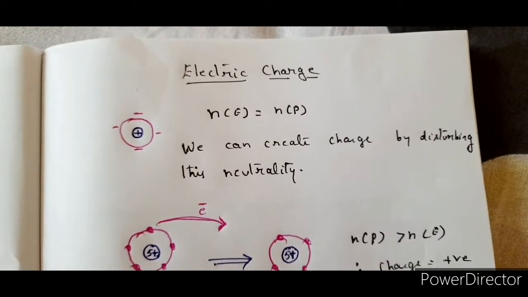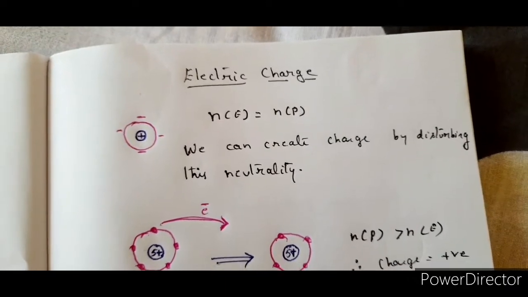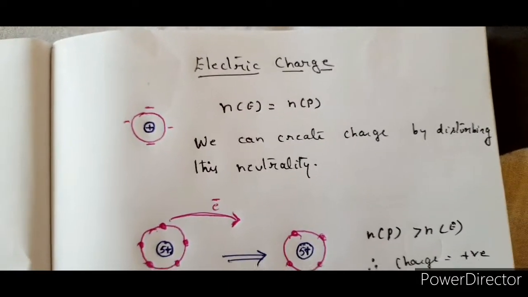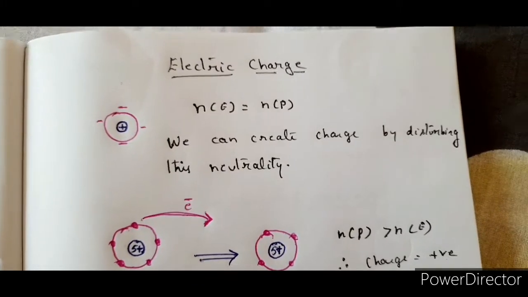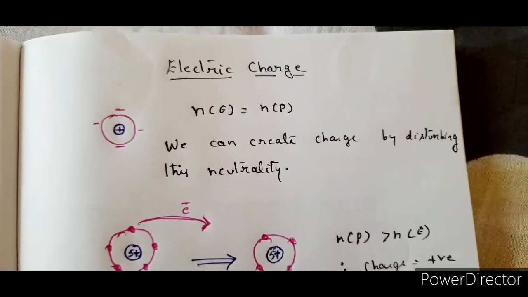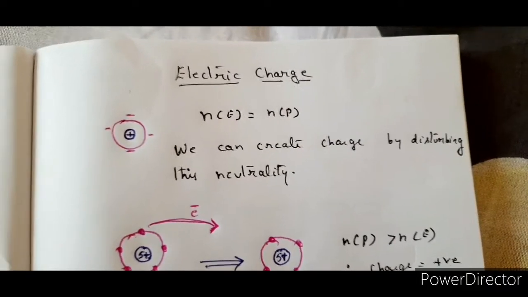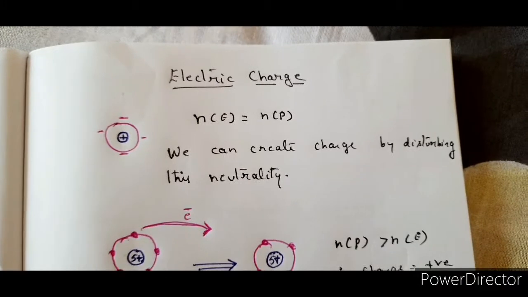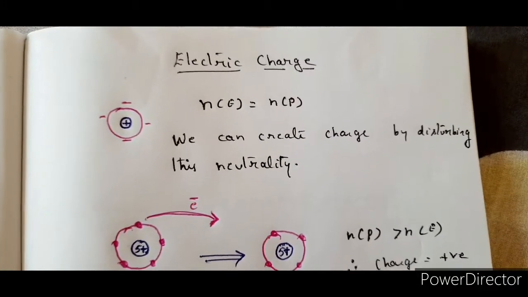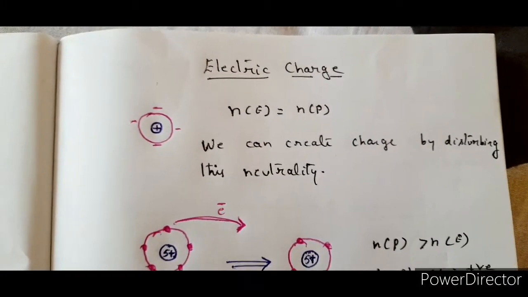Now when we talk about charge in detail, like understanding charge at the basic level, charge is a scalar quantity which we talk about for a body, like mass. Any body if you take, you can talk about its mass and charge. So these two are the basic scalar quantities in describing the body.